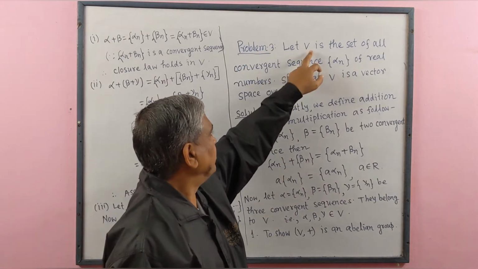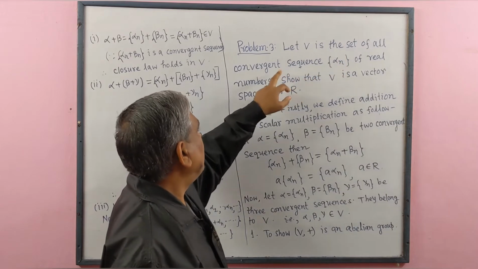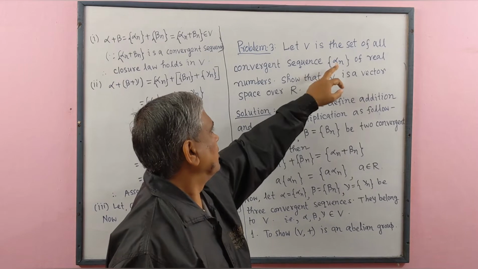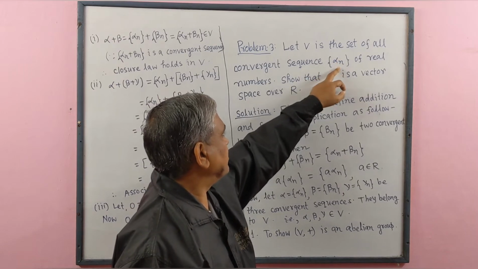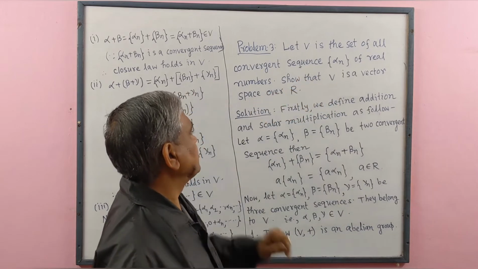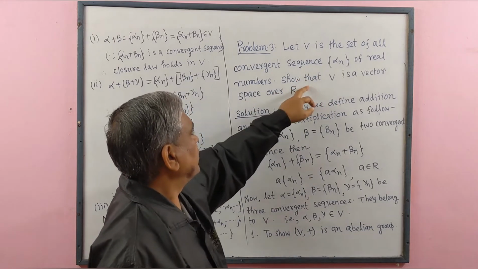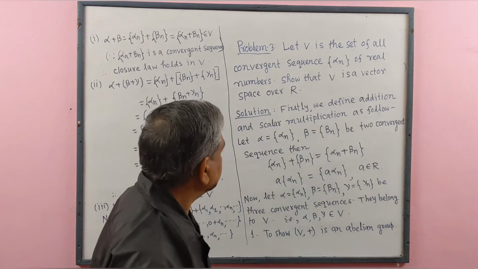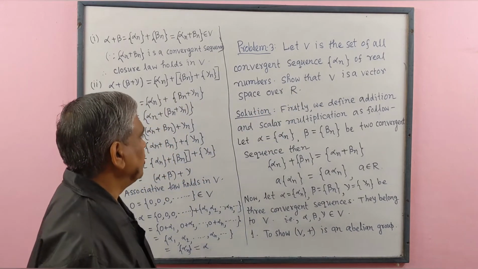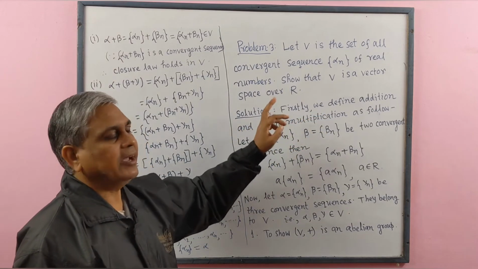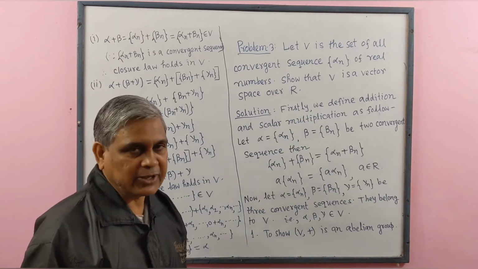Let V be the set of all convergent sequences whose generalized term is alpha n of real numbers, so that V is a vector space over R. Now we solve this. Solution. Firstly, we define addition and scalar multiplication as follows.